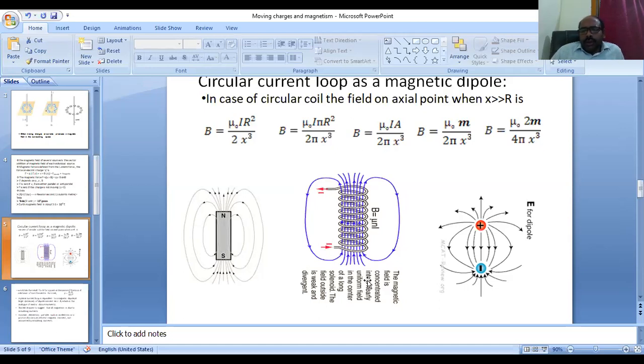So here I am stopping. In this lecture we have learned that a circular current loop is equivalent to a magnetic dipole and a solenoid is equivalent to a bar magnet.